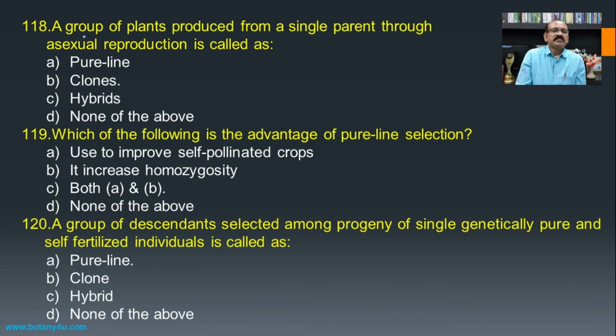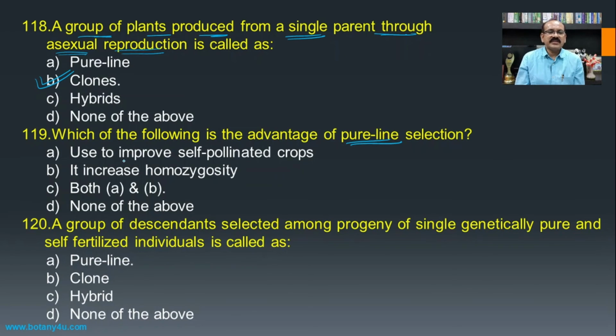Then, a group of plants produced from a single parent through asexual reproduction. If there is a formation of the progeny through asexual reproduction, then these organisms will be considered as clones.